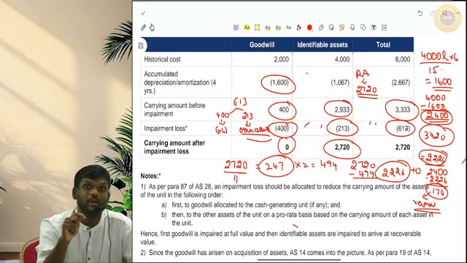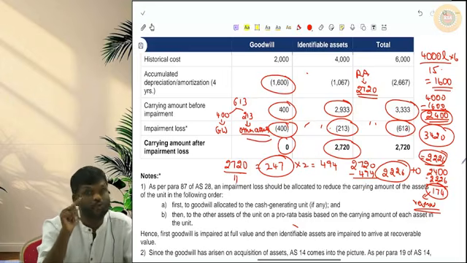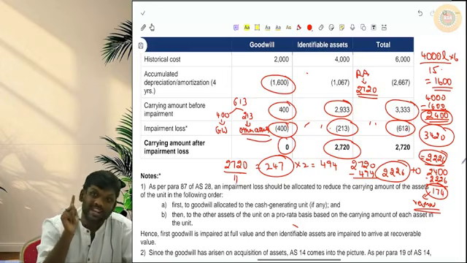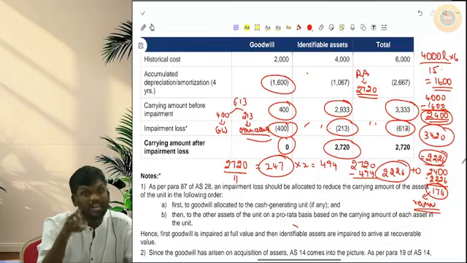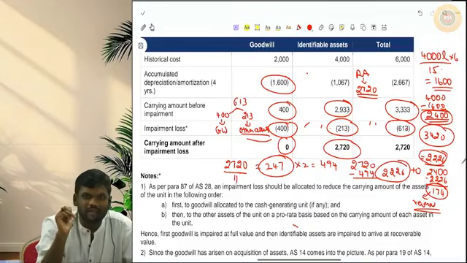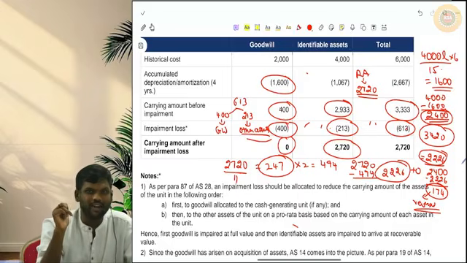Sir, why was this impairment caused? Because of government putting a ban. So yes, it was caused due to an external event. Now that external event's effect should have been reversed. Yes, sir, government has reversed. So we can reverse the impairment loss for goodwill also, sir. So that 400 we will reverse it, sir.